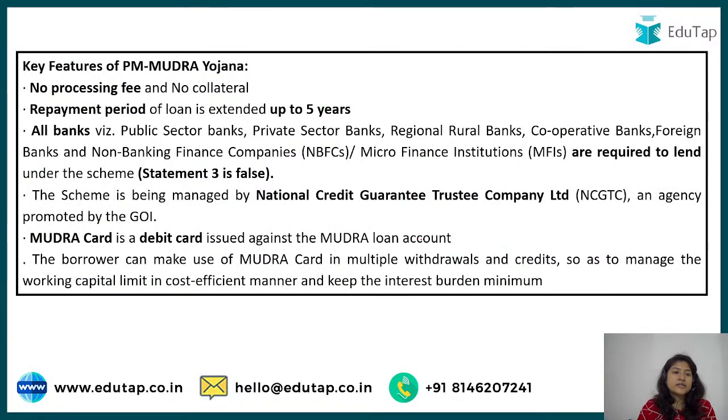Here are the key features of PM Mudra Yojana: no processing fee or no collateral, so that we can fund the unfunded, right? Because usually if you go to a bank for a loan, you have to submit collateral, right? So for that reason, many people who belong especially to MSMEs or small farmers are not able to take loans for their work, right? So that is why we are talking about this collateral.